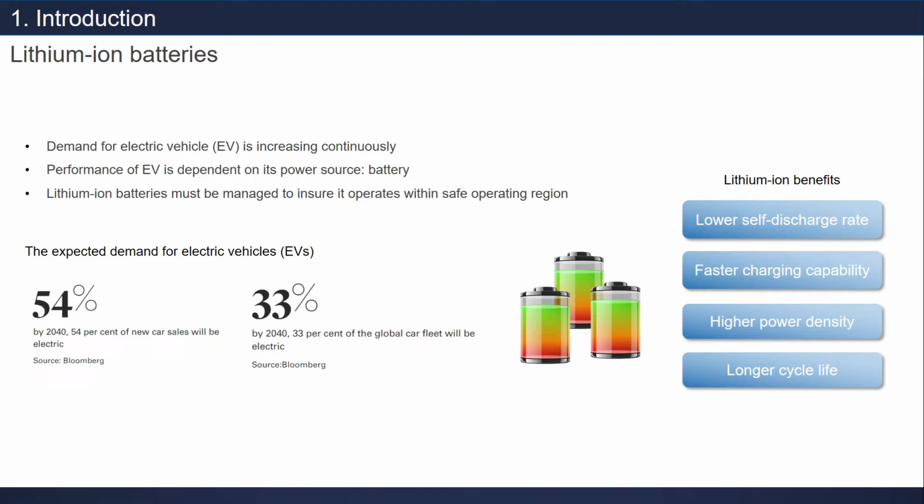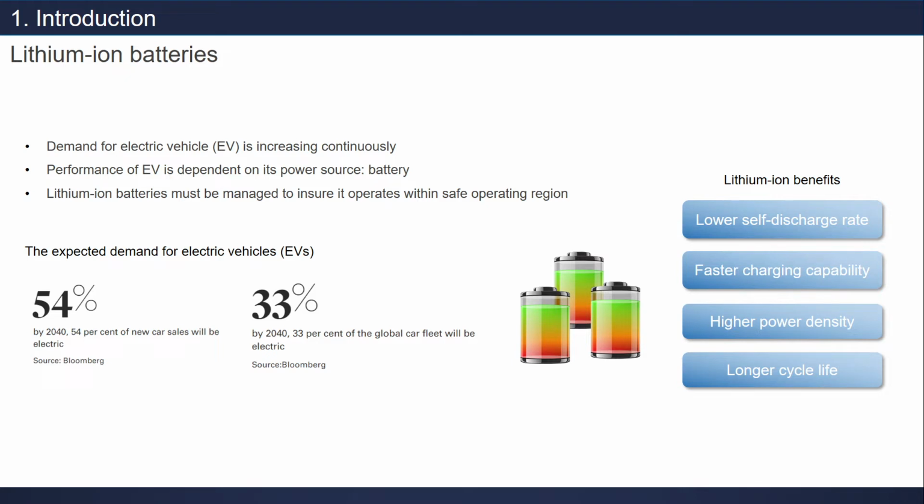This is the survey in Bloomberg. The expected demand for electric vehicles is 54% by 2040, and 45% of new car sales will be electric. It means the demand for battery will increase as well.